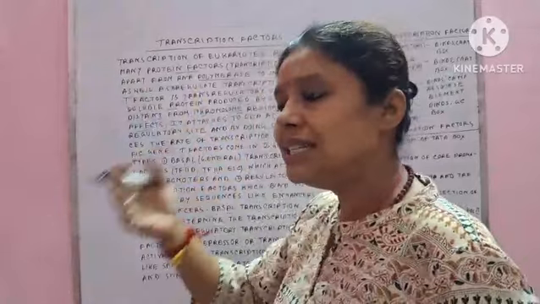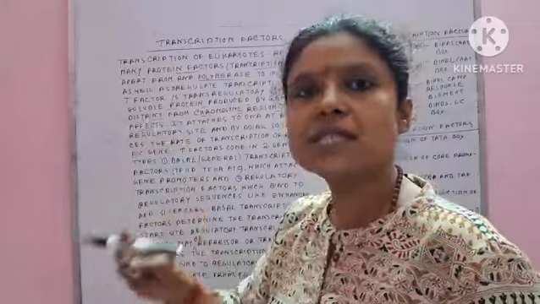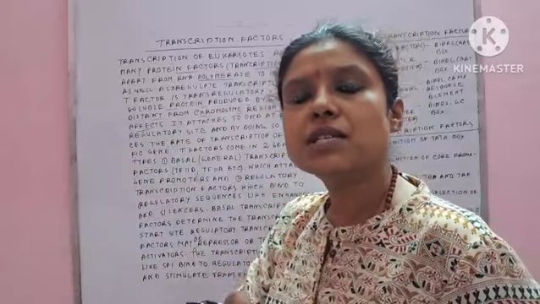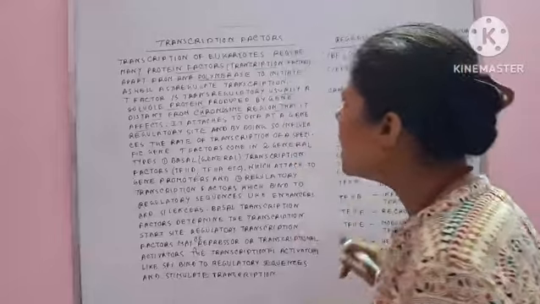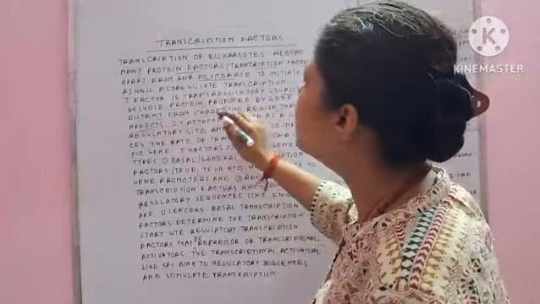That means the gene from where the transcription factors are produced is at a distant place from the position where the transcription is continuing. Clear?